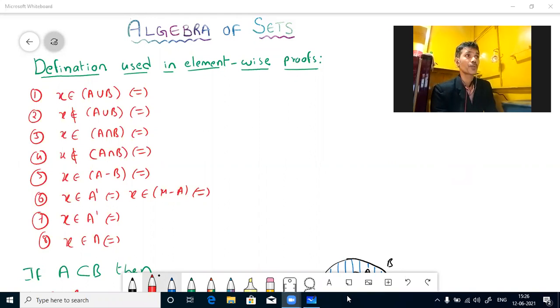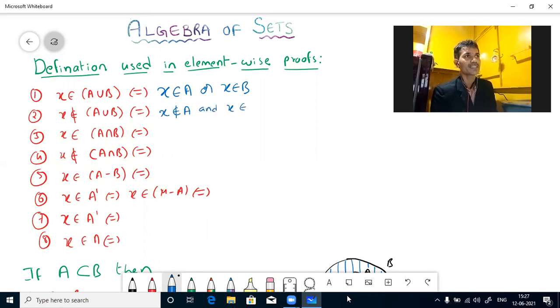The definitions used in element-wise proof are like this. X belongs to A union B means X belongs to A or X belongs to B, either in A or in B or in both. X does not belong to A union B means it lies outside. It is neither in A nor in B, like that also we can say. So X does not belong to A and X does not belong to B.